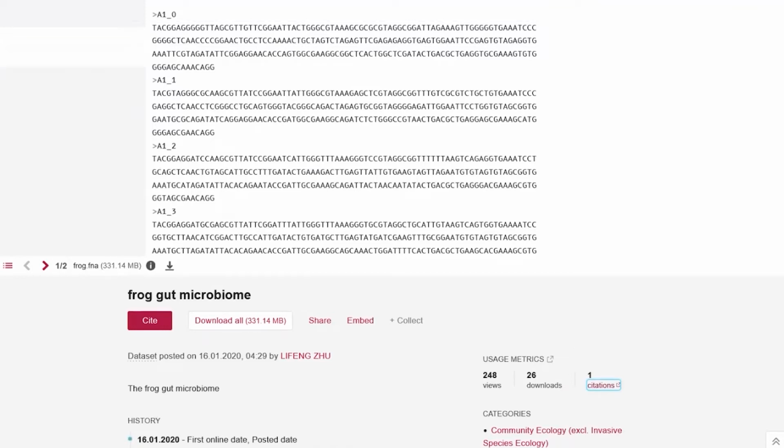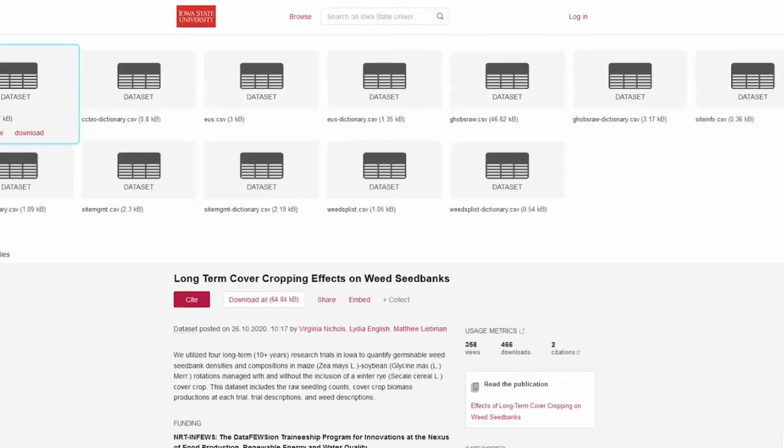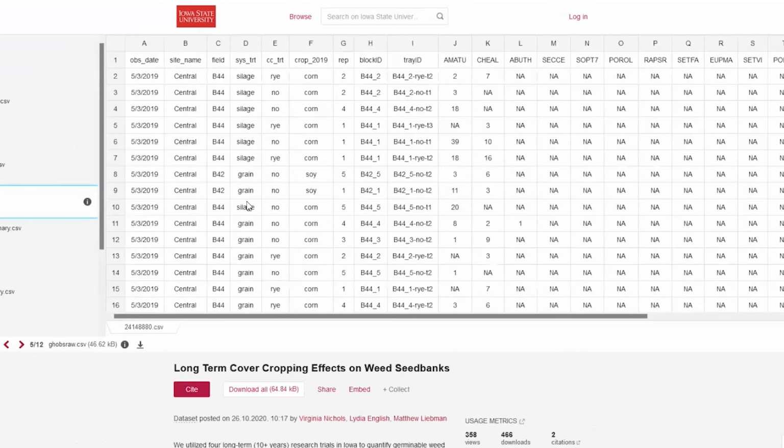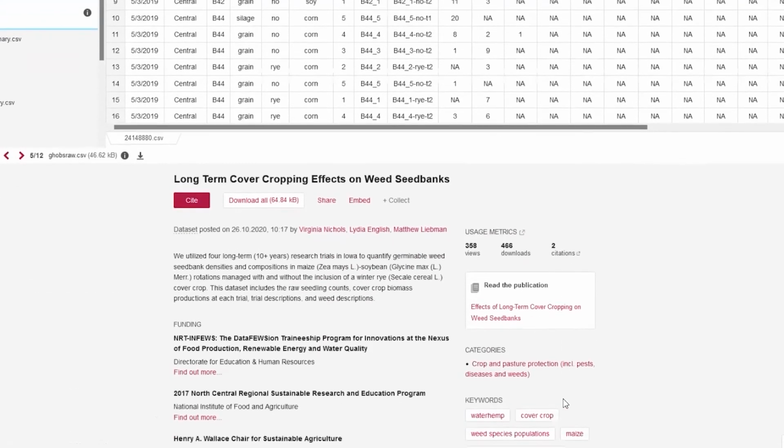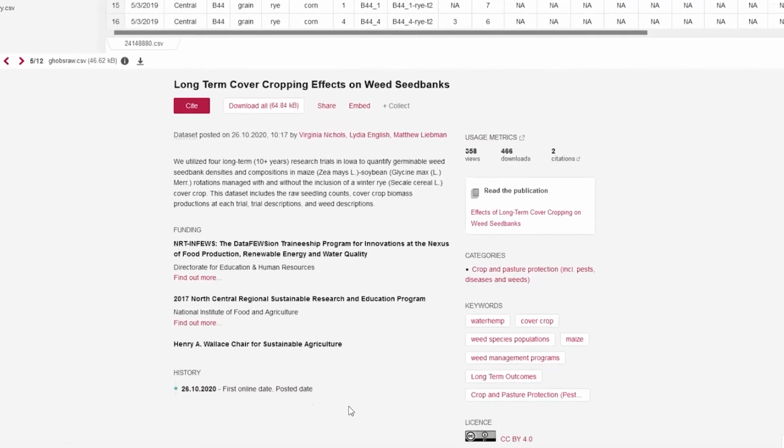I brought up a bunch of other examples to show you what these things look like before I show you how to actually do this for yourself. So here's an example of a lot of CSV files. Once again, we can preview them, see if this looks like data we could reuse, perhaps, or build on. The metadata is much more extensive here.